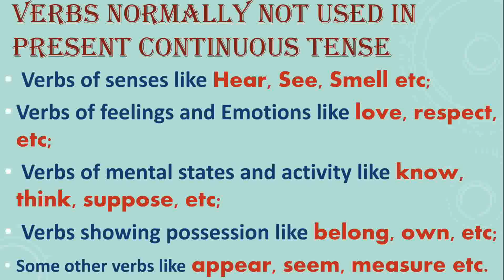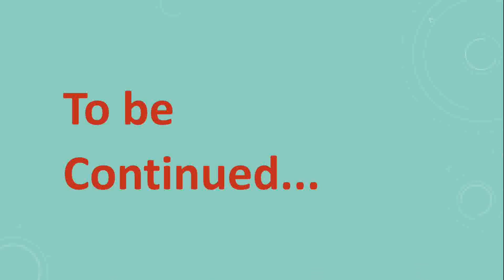But if I say, I am thinking hard, I have used here the same word think using continuous tense with the verb ing. I am thinking hard. So it is a controlled action. I am thinking hard means I just began to think and I can stop also. I can stop my thinking also, because it is in the form of action. So we can use these verbs in present continuous tense, but with these conditions, the conditions which I have given you. Okay, I hope it is clear, students.